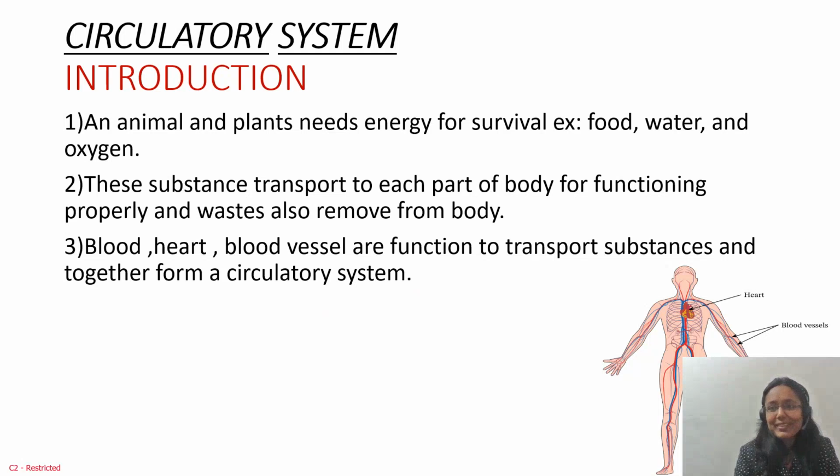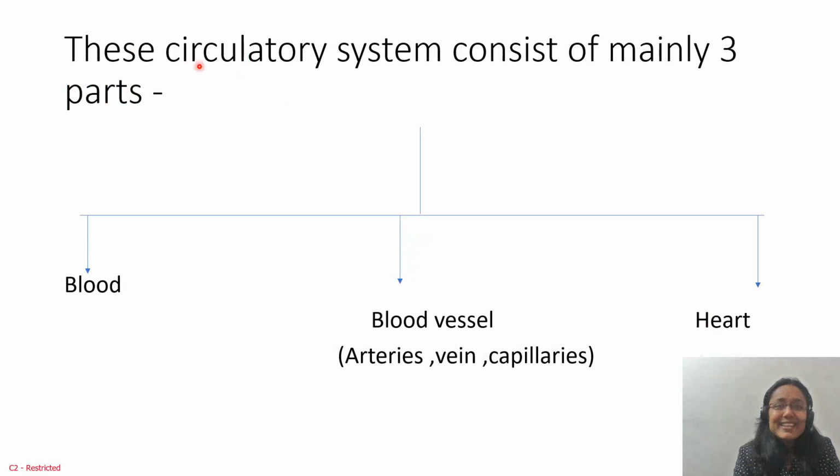Okay, in the next slide. This circulatory system consists of mainly three parts. Just now we read, this is blood, this is blood vessels, and this is heart. Blood vessels also have categories, that is arteries, veins and capillaries. When we move on in this chapter, we will read all about this. Okay, so first we have to focus on blood.